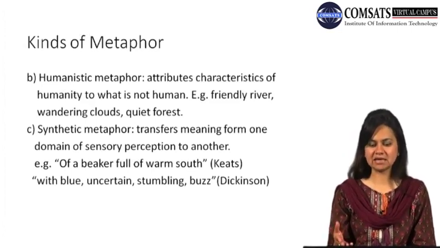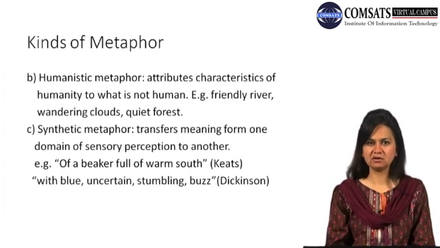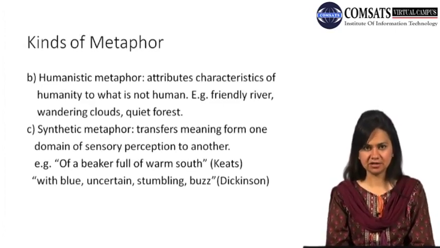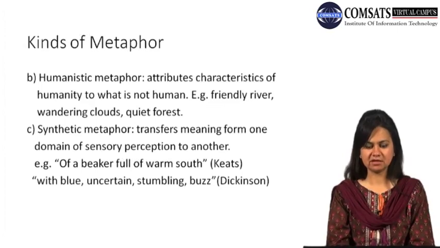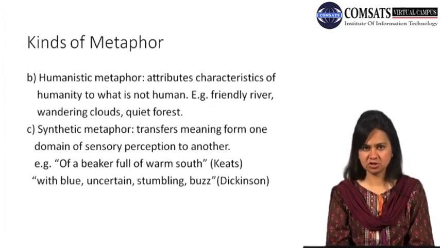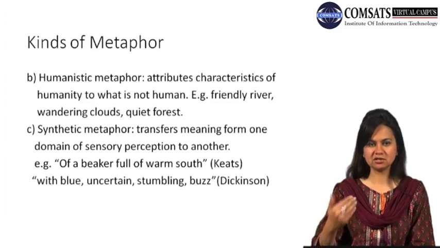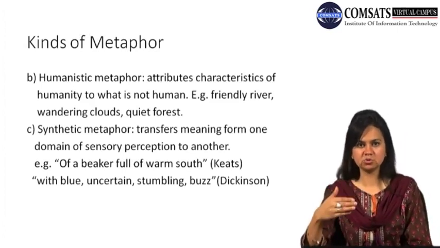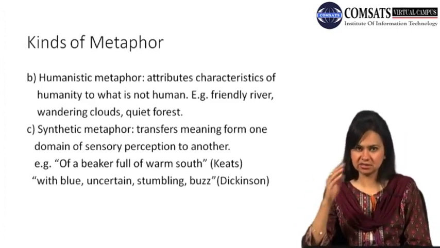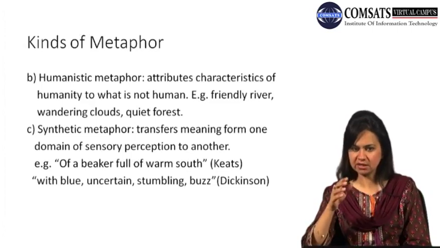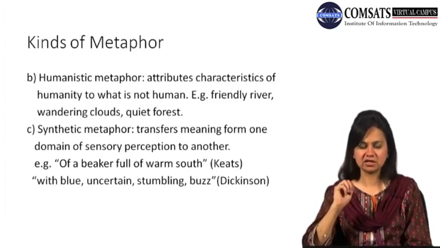Now place and feeling of warmth are combined, so they become synthetic metaphor. Warmth is what you can feel with your touch, with your skin, and south is what you see through sight or you reach by covering the distance. So these metaphors are combining place and feeling.